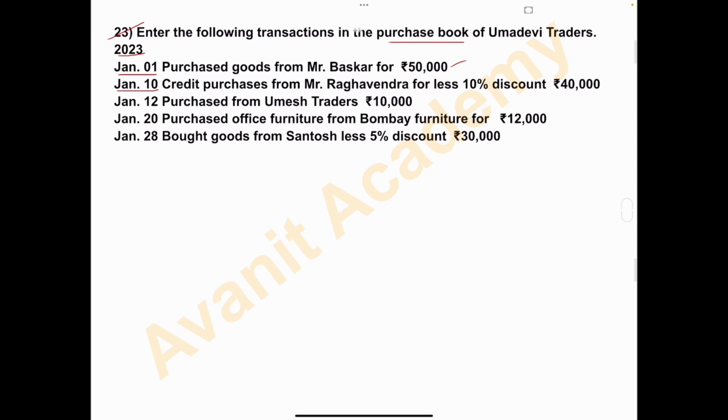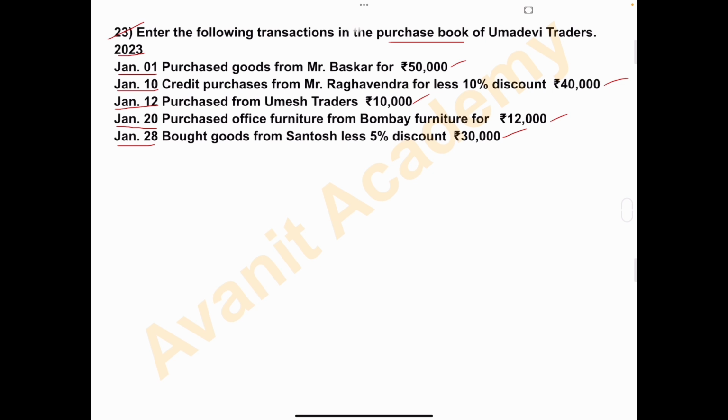January 12. Purchased from Umesh Traders rupees 10,000. January 20th. Purchased office furniture from Bombay Furniture for rupees 12,000. And the last, January 28th, bought goods from Santosh rupees 30,000 less 5% discount.